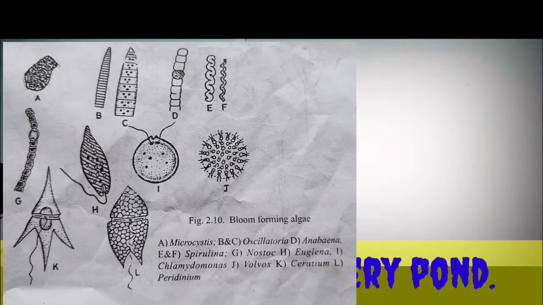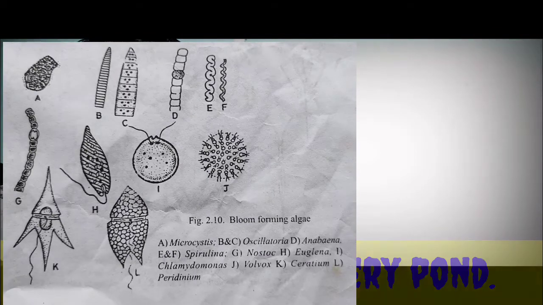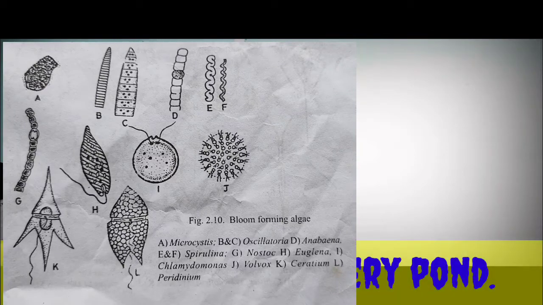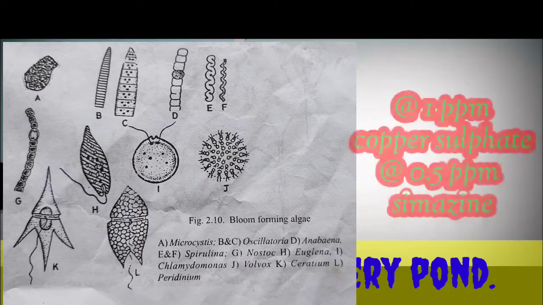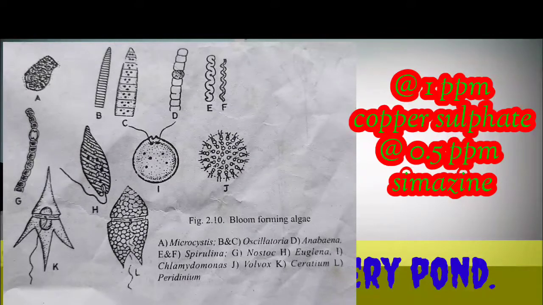Okay, and algal blooms are caused by Euglena, Volvox, and the blue-green algae like Microcystis, Anabaena, Oscillatoria, Spirulina, etc. So this should be controlled before the spawn is stocked in the nursery pond. Or these algal blooms can be treated or controlled by application of 1 ppm copper sulfate or 0.5 ppm simazine, or by covering the surface of the pond with the dark weed Lemna.